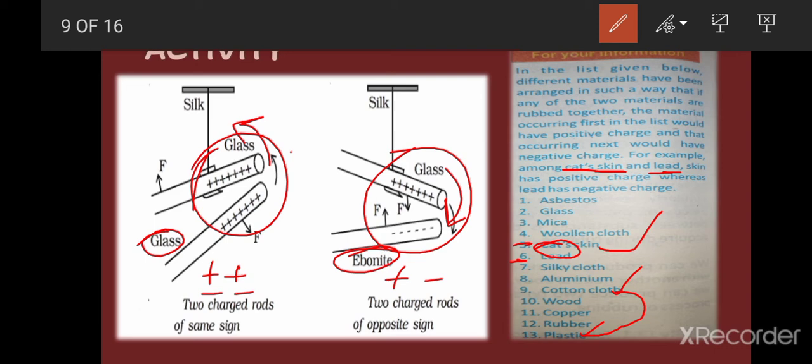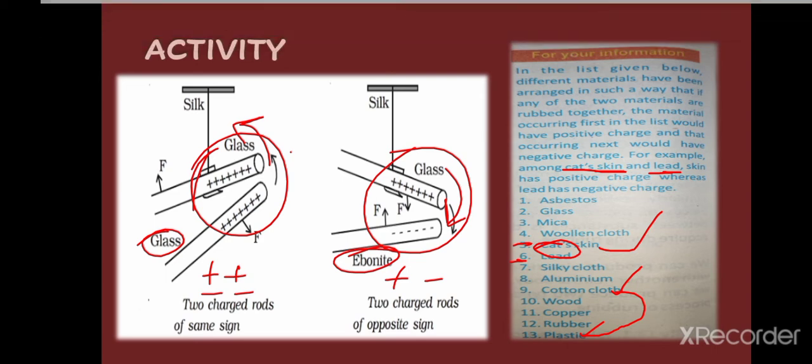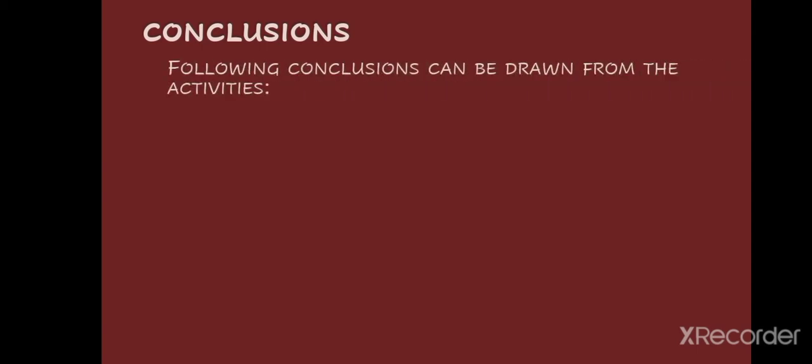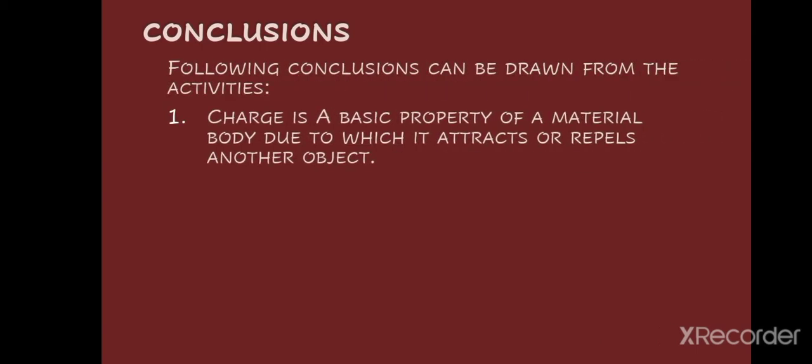It depends upon the ability of a material to have more electrons, and whether it can transfer its excess electrons to the other material or not. So by these activities we can conclude some important points. Charge is a basic property of a material body due to which it attracts or repels another object. It means charge is the property due to which a body can repel or attract any other object.